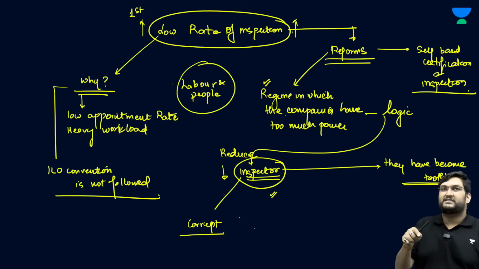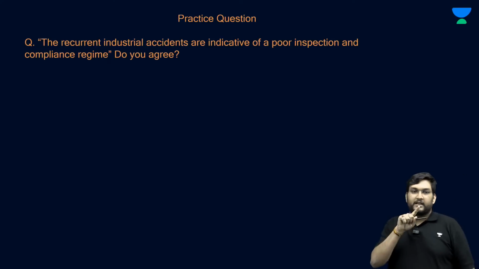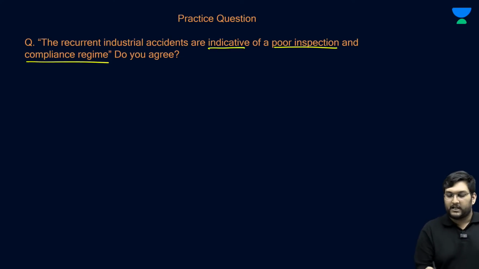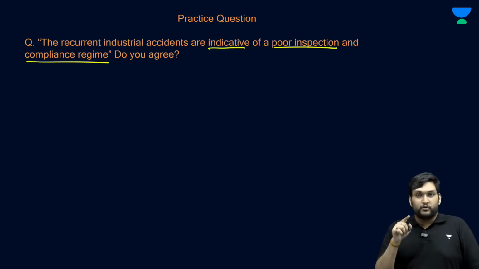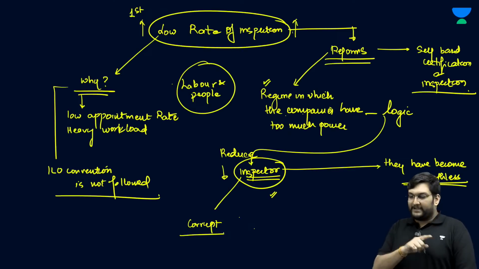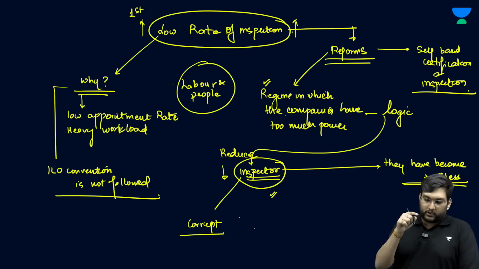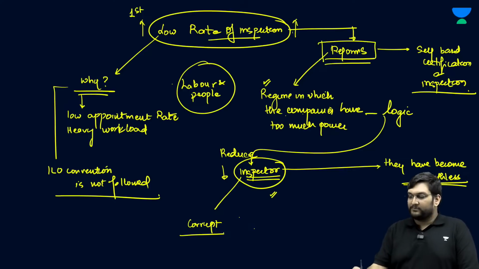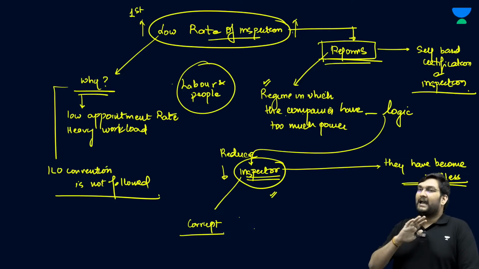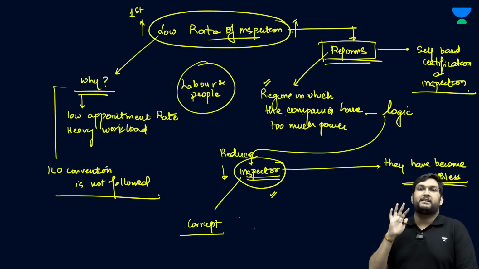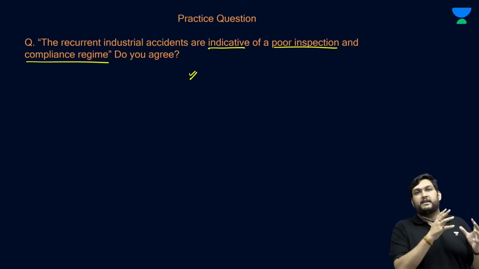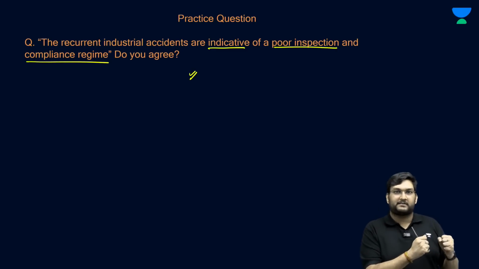Now, how will the UPSC ask a question out of this topic? This: the recurrent industrial accidents are indicative of a poor inspection and compliance regime. Do you agree? Now, you can't write this answer if you have no idea about this whole process, which is that with a low inspection rate, there will be a lot of issues which will come in. And the reforms in the past decade or so have not been very encouraging, and there's a blatant violation of ILO norms and even human rights in that regard. So, I hope you will be able to write this answer with the fodder which we've provided in this article.